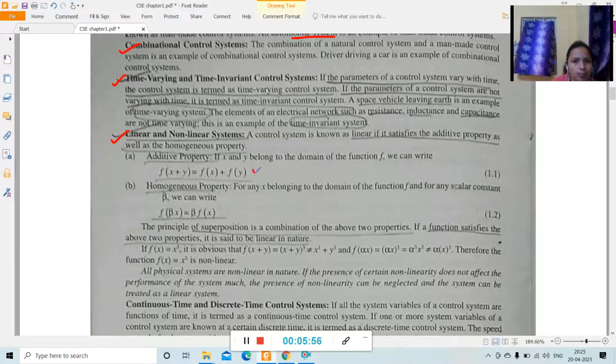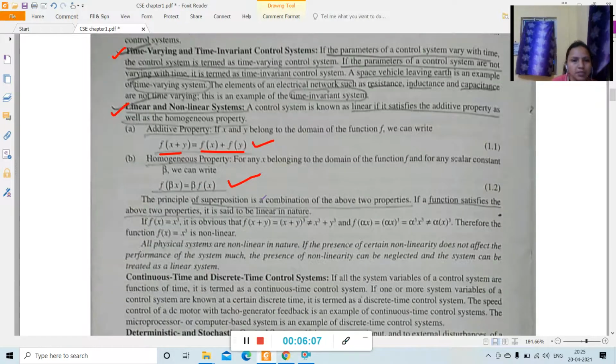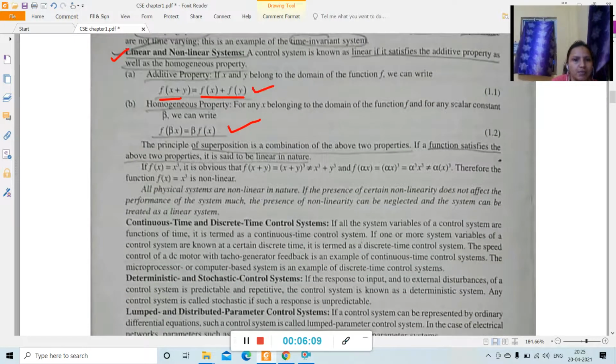So this is the additive property, that means f of x plus y is equal to f of x plus f of y. This represents the additive property. Similarly, the homogeneous property represents f of beta x is equal to beta into f of x, where f of x is a function and beta is a scalar constant. So when these two are satisfied, the system is a linear system. Otherwise, the system is a non-linear system.